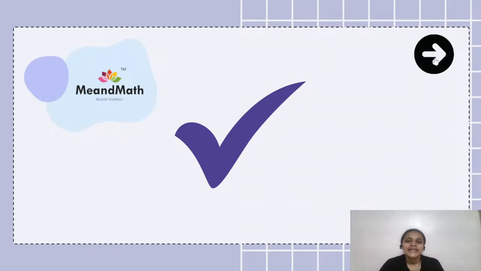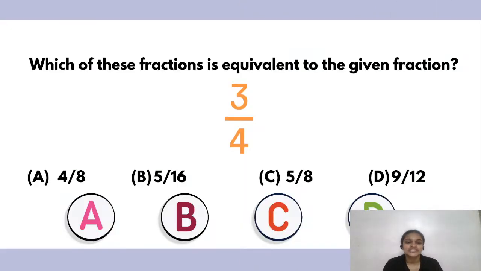All right, next, let's move on to our fifth question, which is like this. Okay, so which of these fractions is equivalent to the given fraction? Now, once again, this is not very tricky, very easy. Equivalent fraction you have to simply find out. So I hope everybody knows what equivalent fractions are.